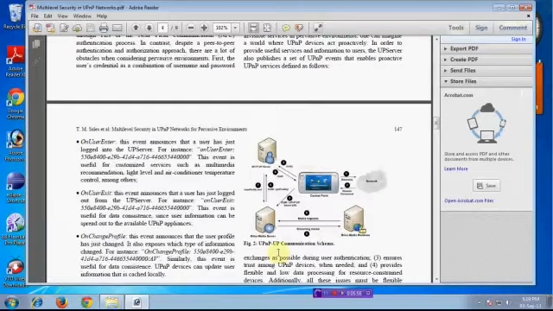Look at this figure. That is UPnP communication, user-based communication also. This is our control point, this is our media server, this is our media renderer, and additionally you can provide the user profile server, because it is only for authentication purposes. That means for security purposes you can easily add the profile server. So the control point directly communicates with the network and the user profile server, and not with the media renderer, because at every step you can verify the authentication profile also.